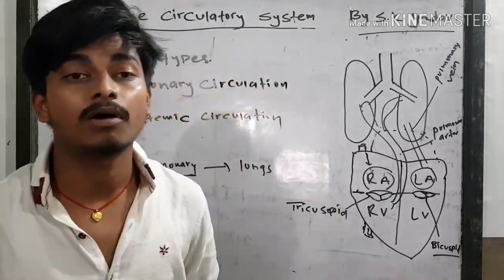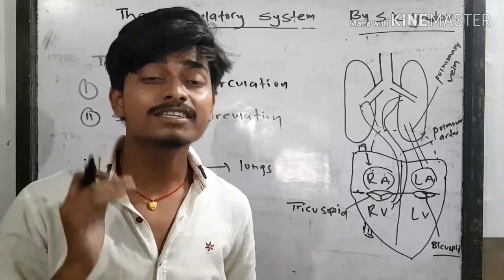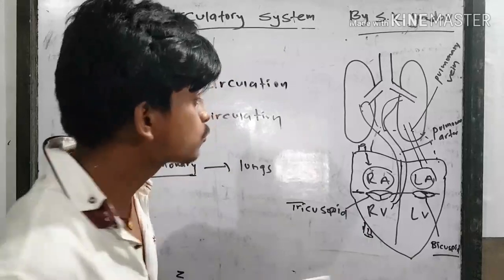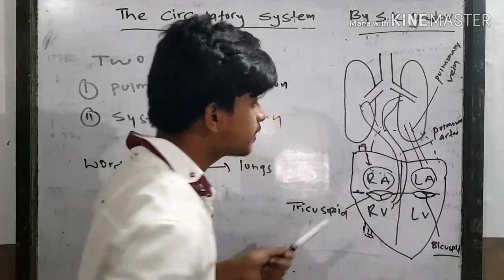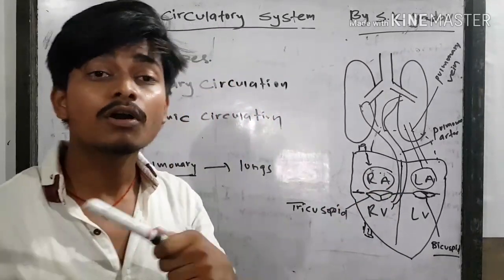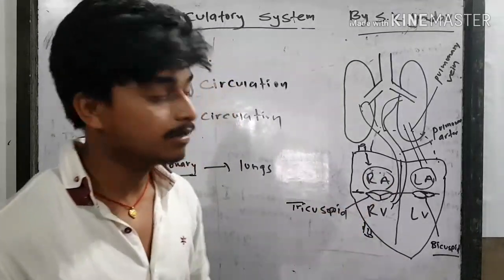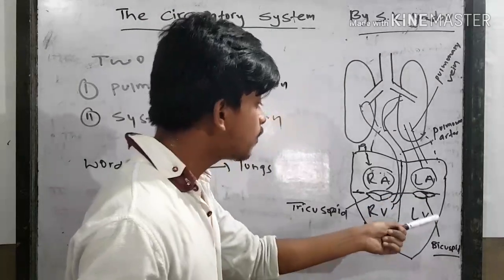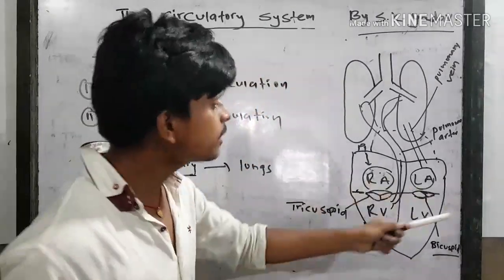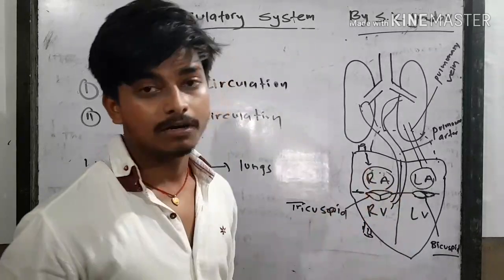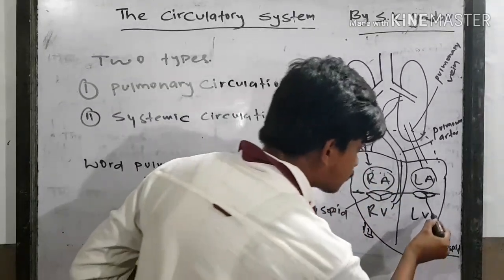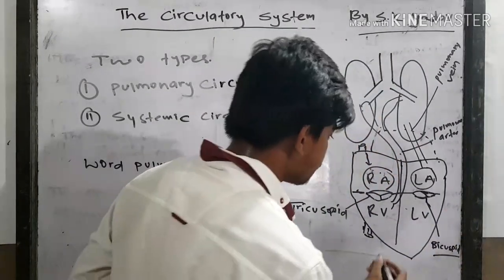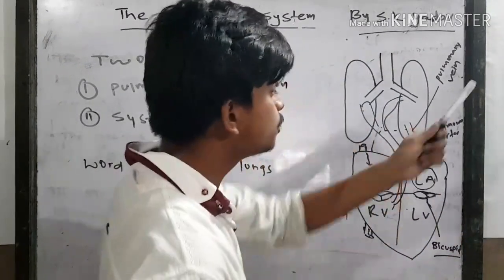What is the function of the valve? The main function of the valve is to prevent the backflow of blood. So when the blood reaches the right auricle and goes to the right ventricle, it does not go back to the right auricle. And when it reaches the lungs and then the left auricle, and the blood reaches the left ventricle, it does not get back to the left auricle. From the left ventricle, blood is distributed to different parts of the body.